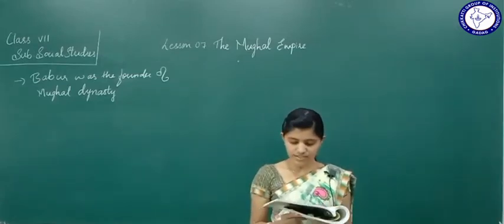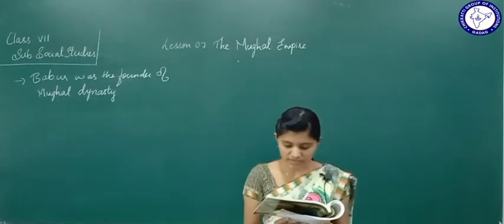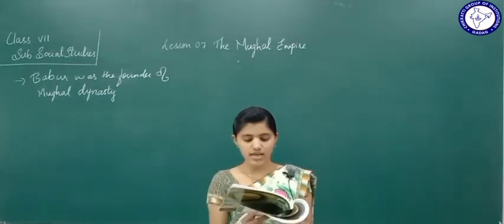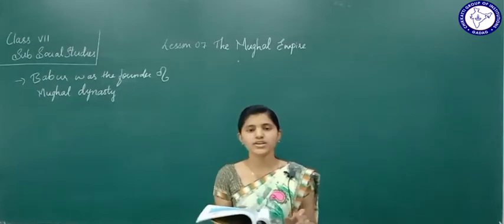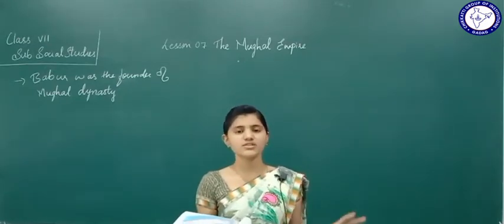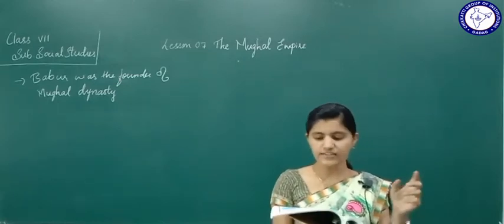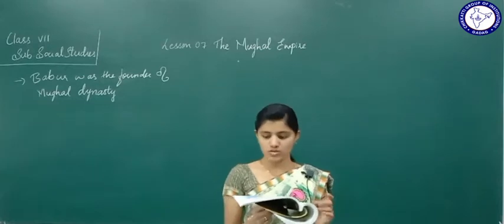Taking advantage of the growing weakness of the Delhi Sultans, Babur invaded Delhi and ended their rule. See what happened actually? Babur took advantage of the growing weakness among the Delhi Sultans. He invaded Delhi and ended the rule of the Delhi Sultans.